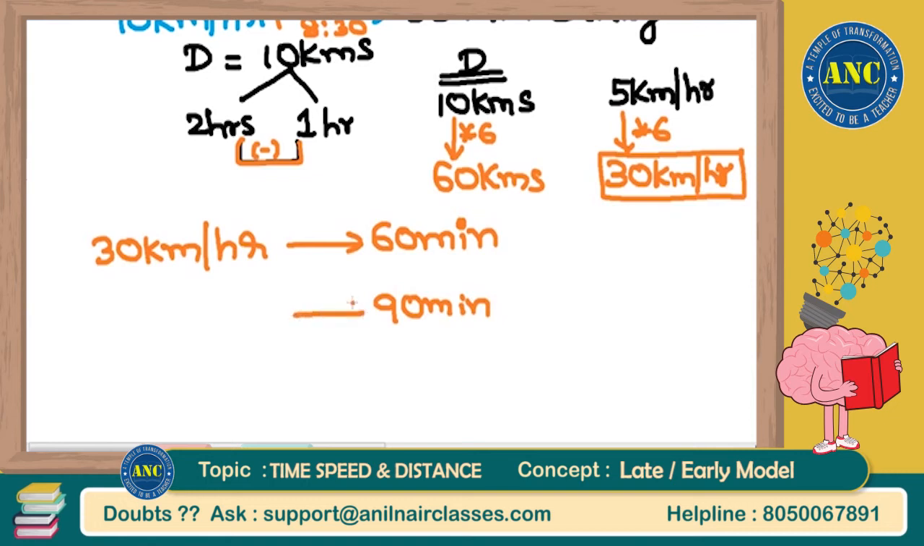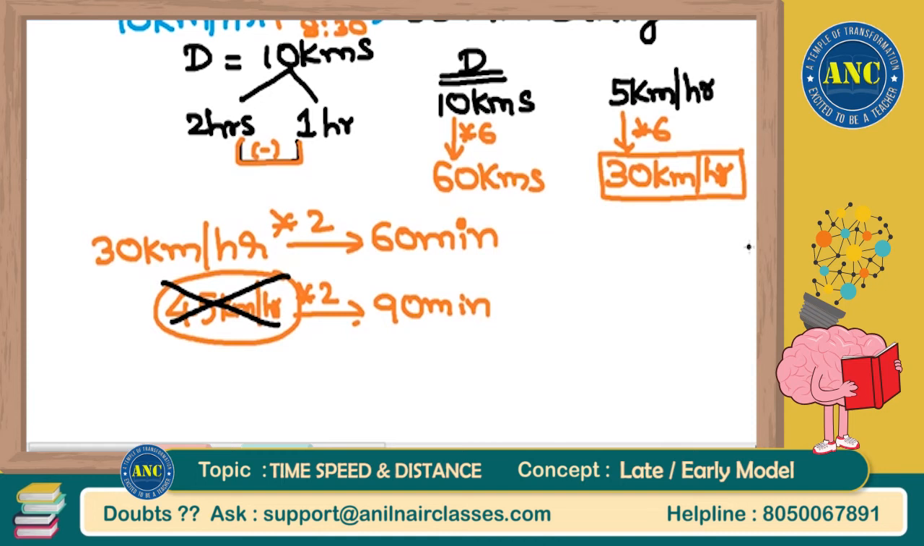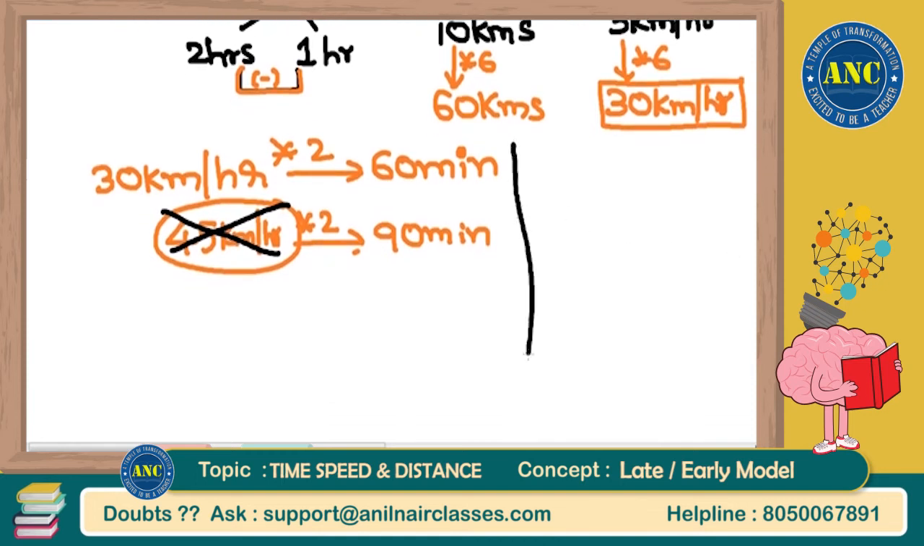60 minutes is giving you 30 kilometers per hour, or 30 into 2 is 60. Something into 2 should give me 90, right? That something is nothing but 45 kilometers per hour. Now I know that my students will make a mistake here and write it as 45 kilometers per hour, which is incorrect. Sir, why is it incorrect?